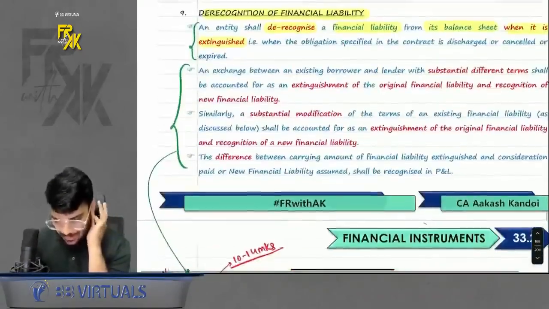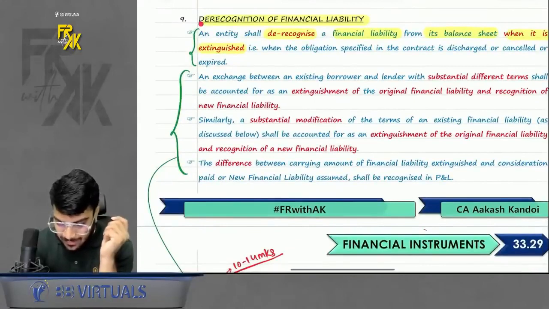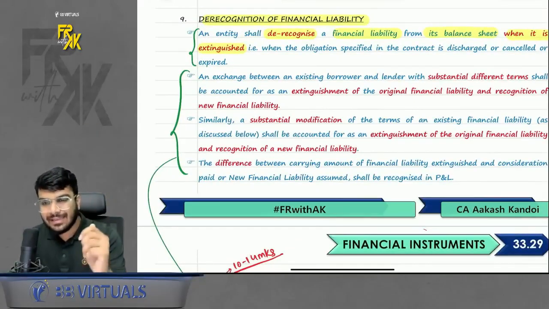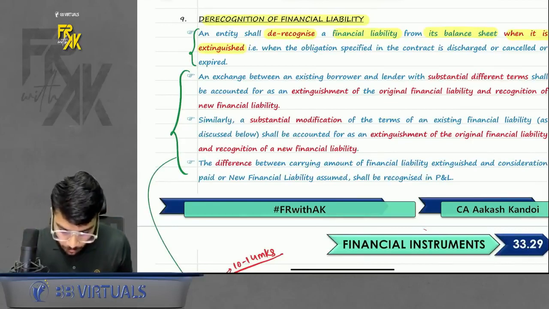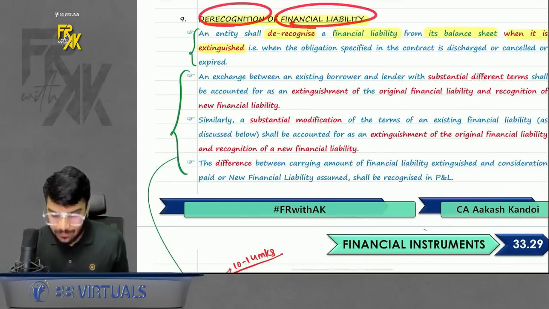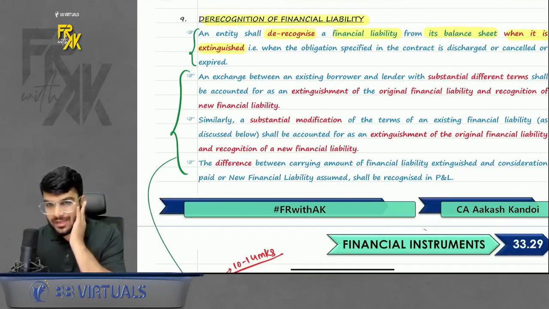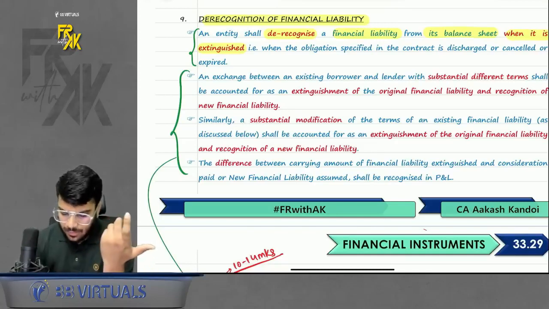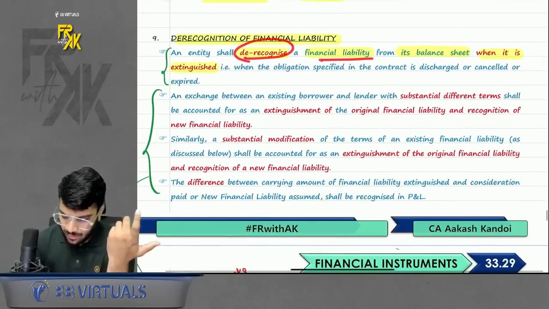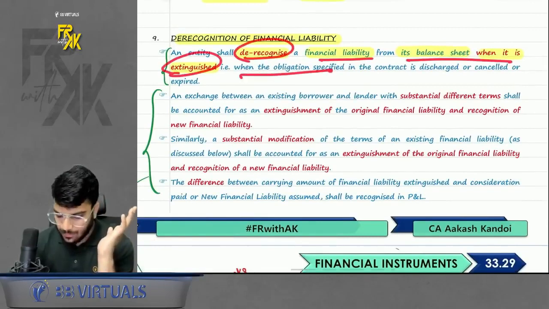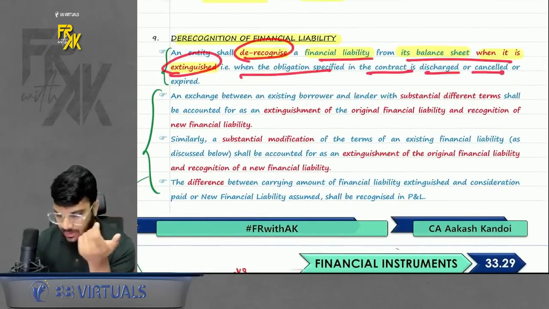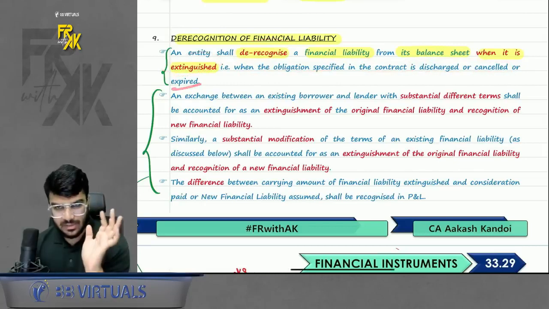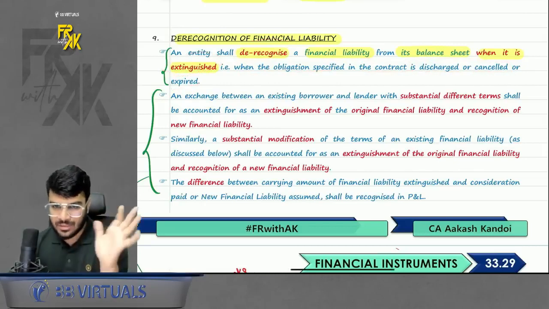Now I guess we can proceed with the next point. What we discussed above was derecognition of financial assets. Now what we are going to discuss is derecognition of financial liability. When do you derecognize a financial liability? When you have made the payment. For example, there is a creditor. When will I derecognize the creditor? When I make the payment to the creditor. So it is said that derecognize the financial liability from the balance sheet when it is extinguished, that is, when the obligation specified in the contract is discharged or cancelled or expired. First thing. So in that case, you will remove the financial liability.